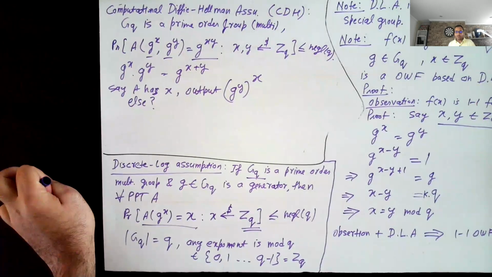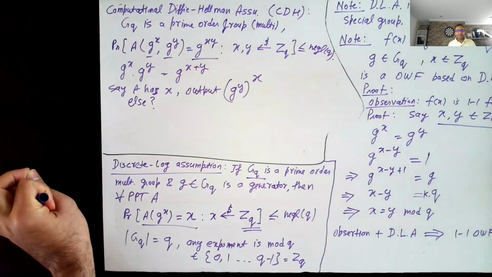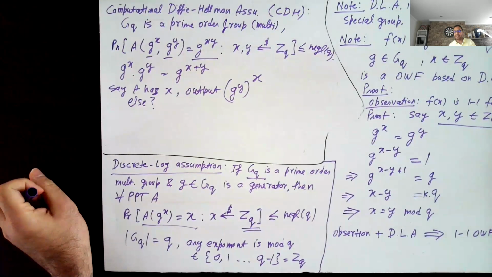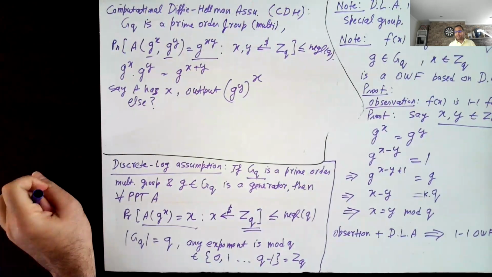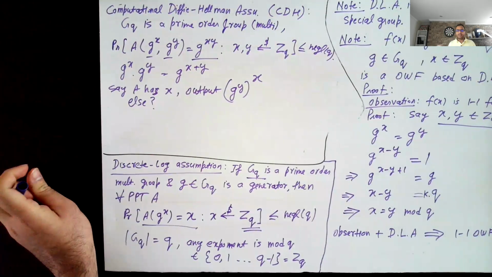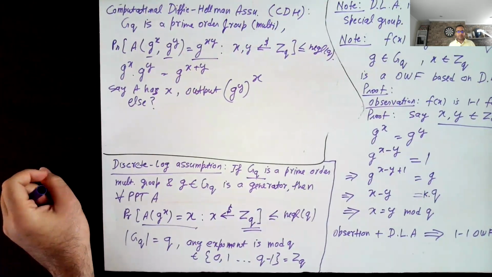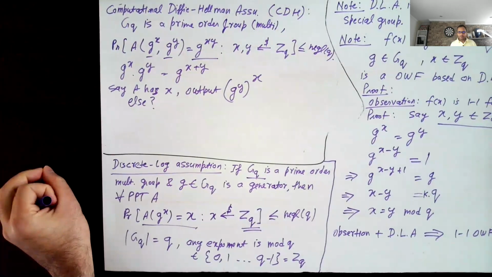So this is not to say that if you cannot solve the discrete log problem, you cannot solve the CDH problem, right? There might be other ways. There might be some other direct, yet to be discovered algorithms for sort of multiplying the exponents. We don't know, right?